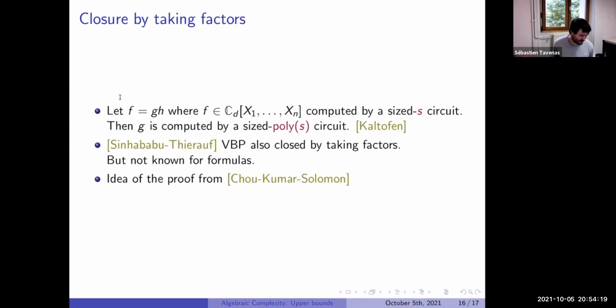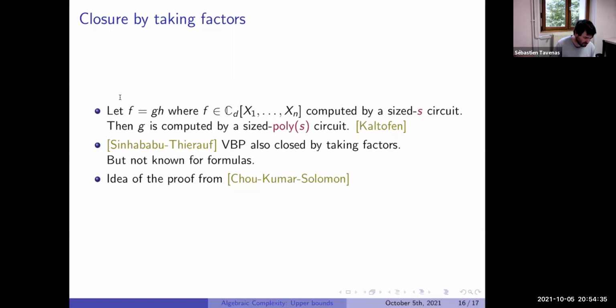Recently, Sinha, Bhargav and Dutta showed that in fact also VBP is closed under taking factors. It is not known for formulas, so we don't know if formulas are closed under taking factors.